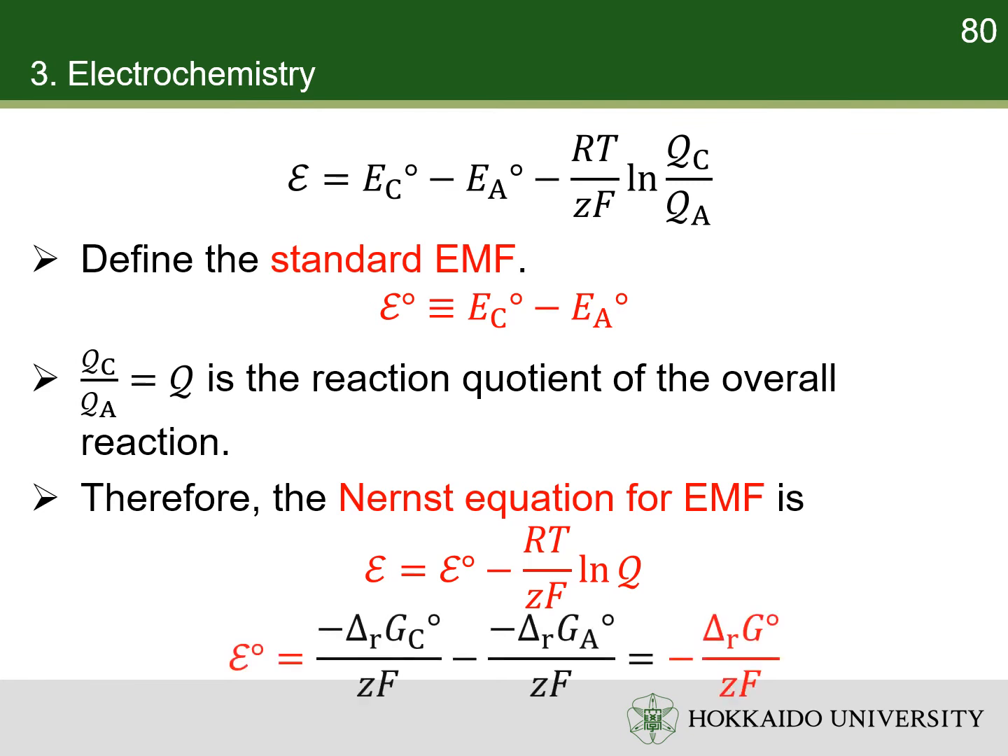On the other hand, each standard electrode potential is related to its standard Gibbs free energy of reaction. The difference in the standard Gibbs free energies of the half reactions is the standard Gibbs free energy of the overall reaction. So, standard electromotive force can be calculated from the overall Gibbs free energy of reaction as well.